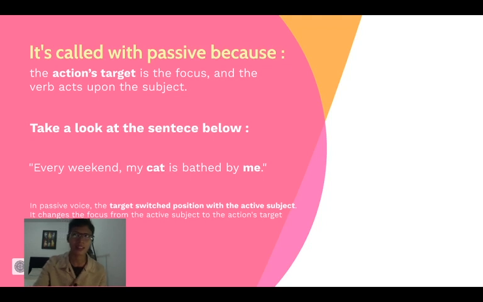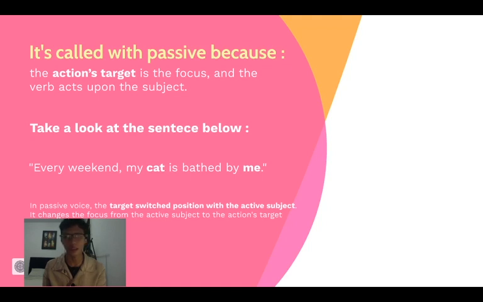As in the previous explanation, the passive voice makes the action target switch position with the active subject. It will change the focus from the active subject to the action target, which is my cat. Because in English, the first thing that we mention in a sentence will automatically be the main focus. But it's so much different from the main idea.